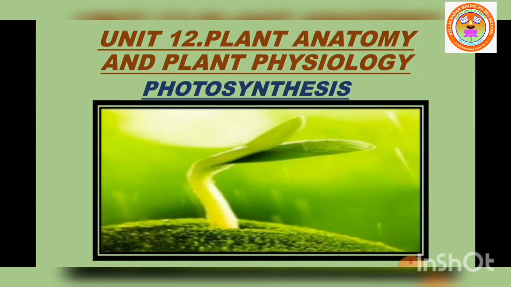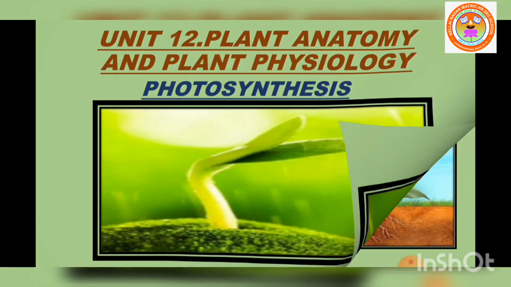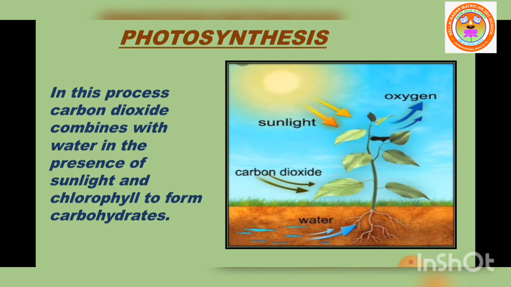What do you mean by autotrophic organism? The organisms that prepare their own food material are called autotrophic organisms. So autotrophic organisms utilize the energy from sunlight to synthesize their own food. What is the definition of photosynthesis?